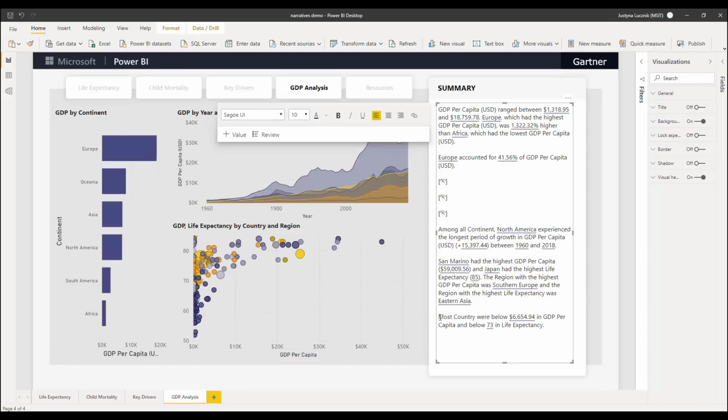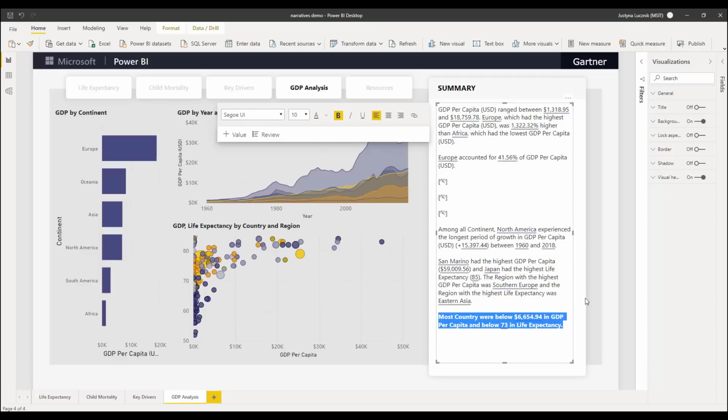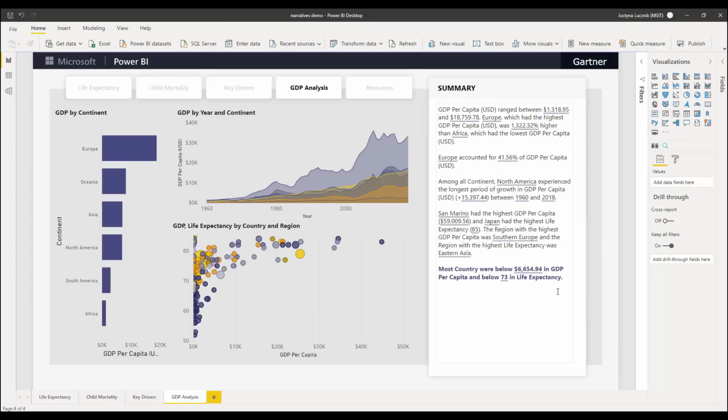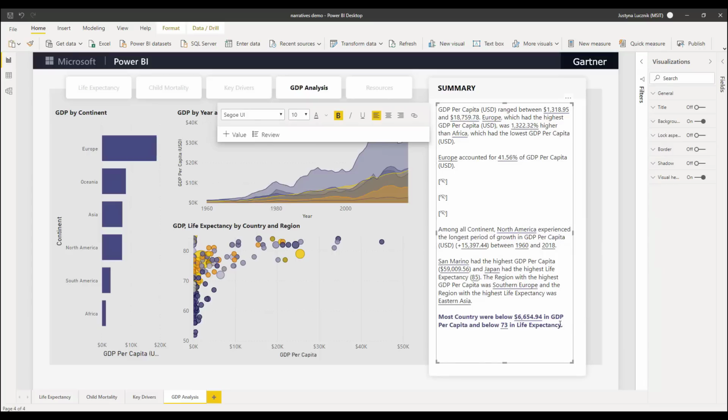So if I want to go ahead and maybe change around things like make some things bold or change the colors, I can really easily do that. It's just like making edits in any text box. And not only can I change the formatting over here, I can even add my own custom summaries as well. So if, for example, I want to type something like average life expectancy since the year 2000, I can just type that in. But now I want to actually create a dynamic value rather than just inputting a static number.